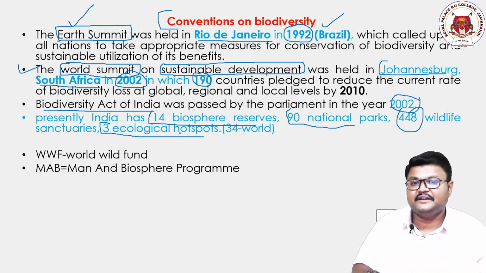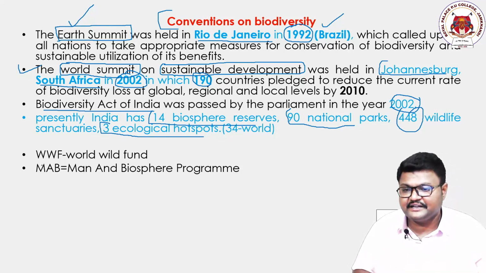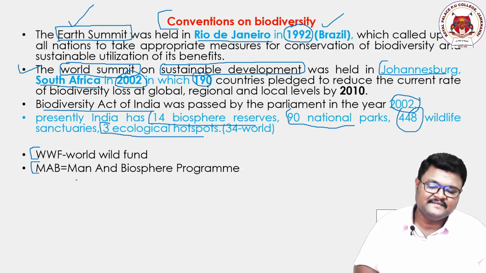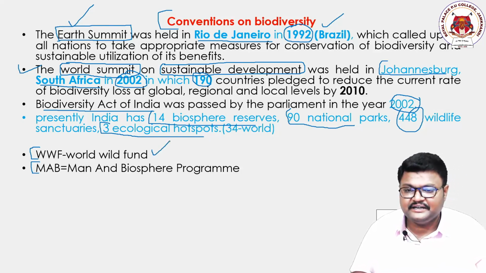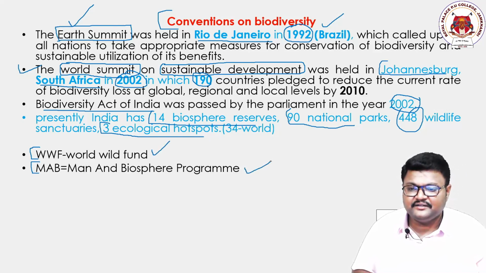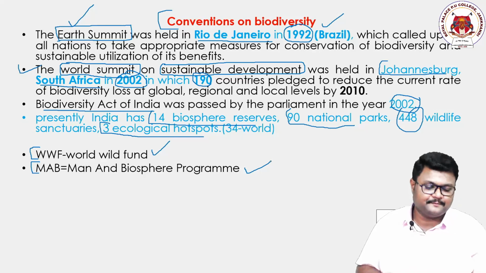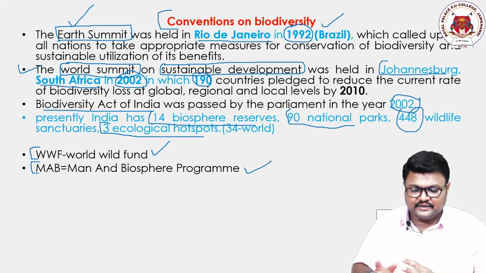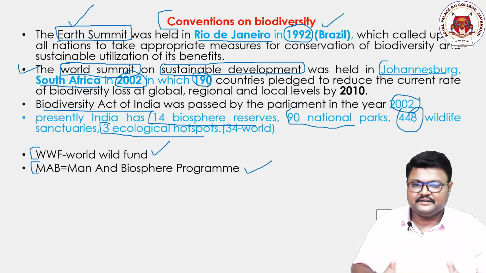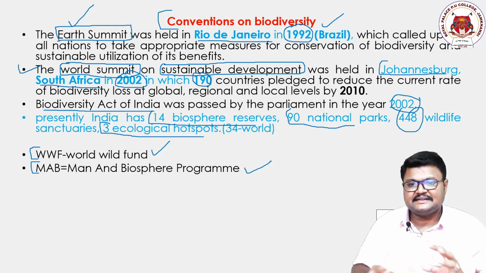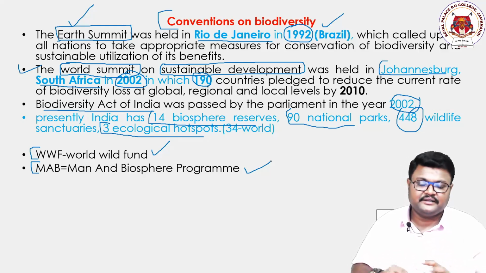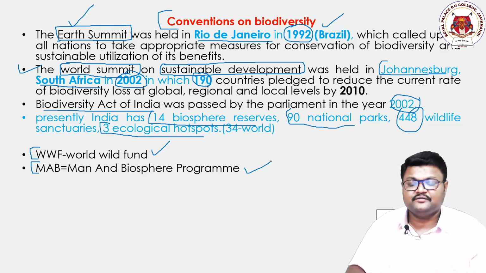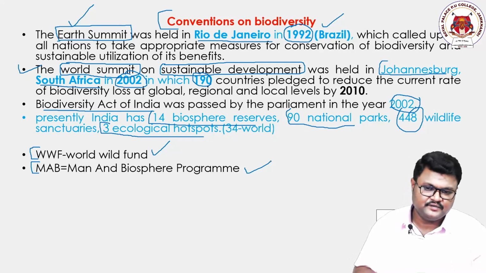Some points, in some of the NEET books, you find WWF full form and MAB full form. WWF means World Wild Fund and MAB means the Man and Biosphere Program. You can observe one thing here, students: from the beginning of this chapter, what I'm doing is just underlining the majority of the topics. I'm telling you that these numbers you should remember, these numbers are important, these examples are important.